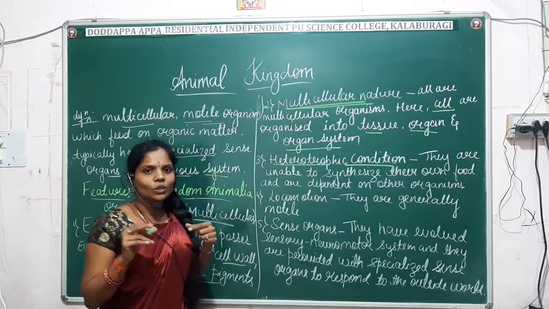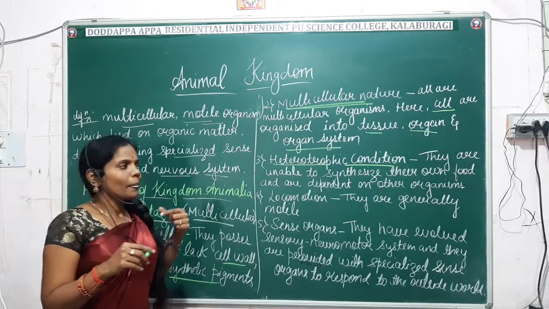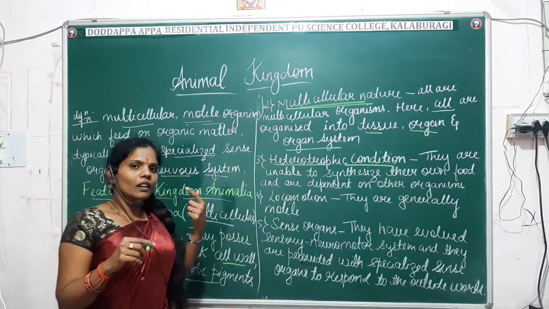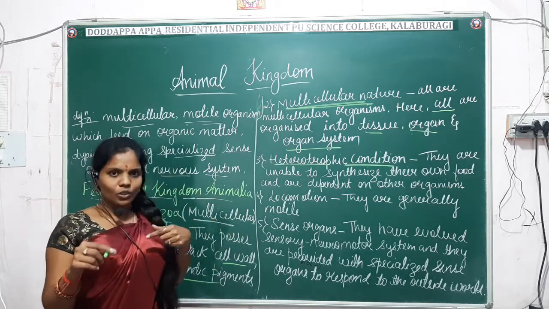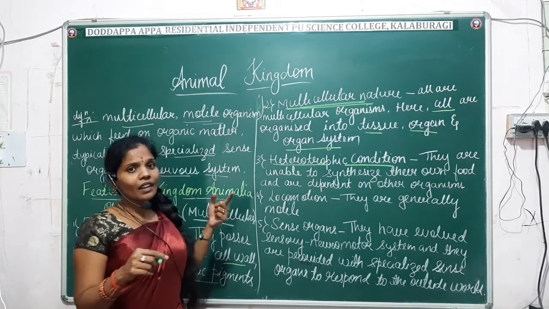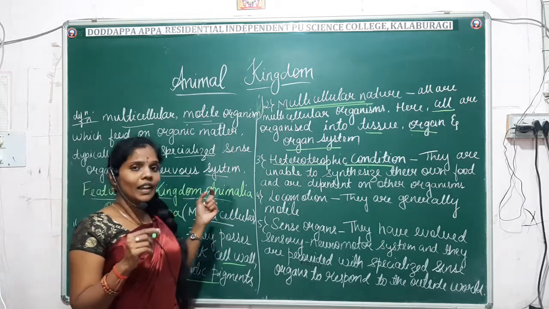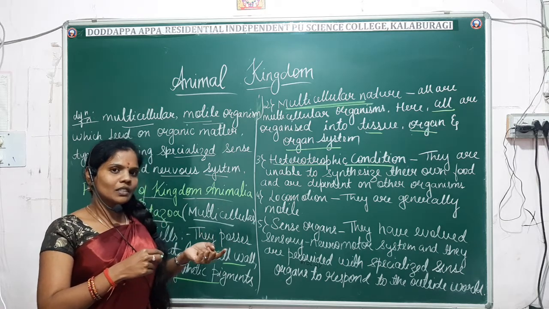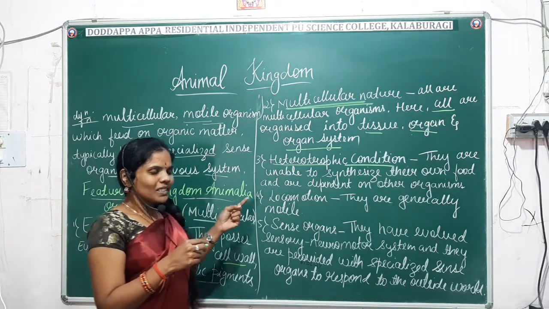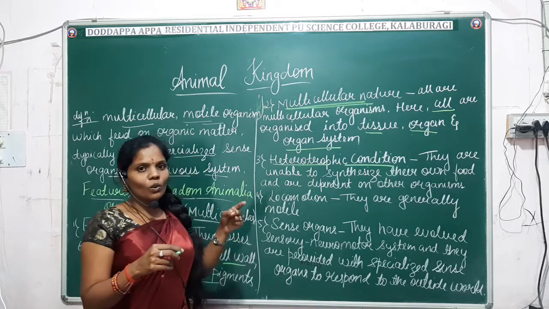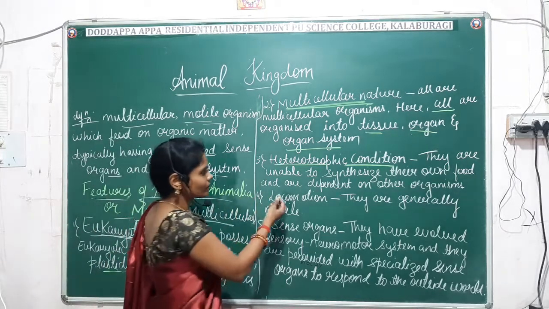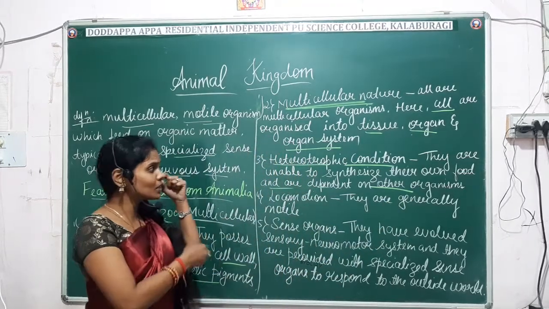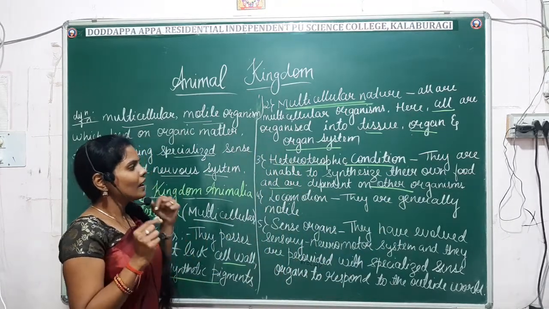Plants are commonly known as autotrophs, which means they prepare their own food, whereas animals are heterotrophs. Heterotrophs depend upon other organisms for their food, that means they cannot synthesize their own food. That is known as the heterotrophic condition.